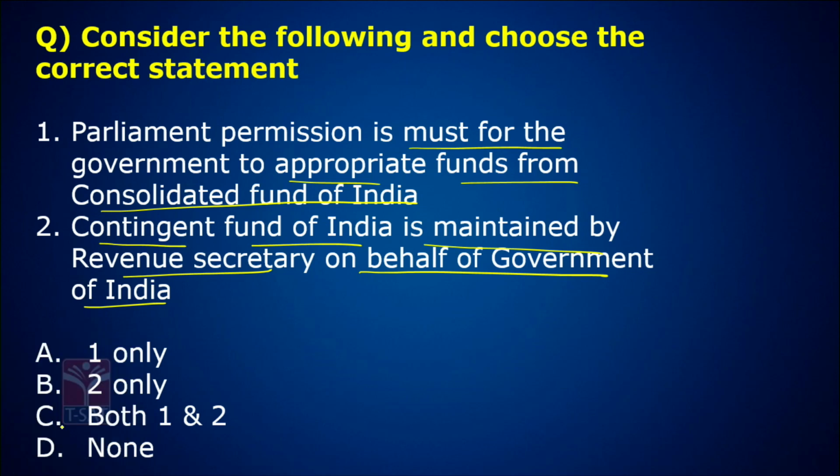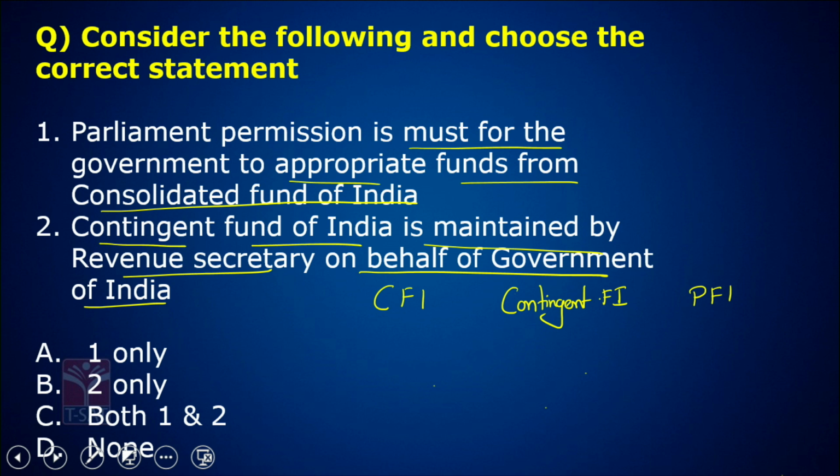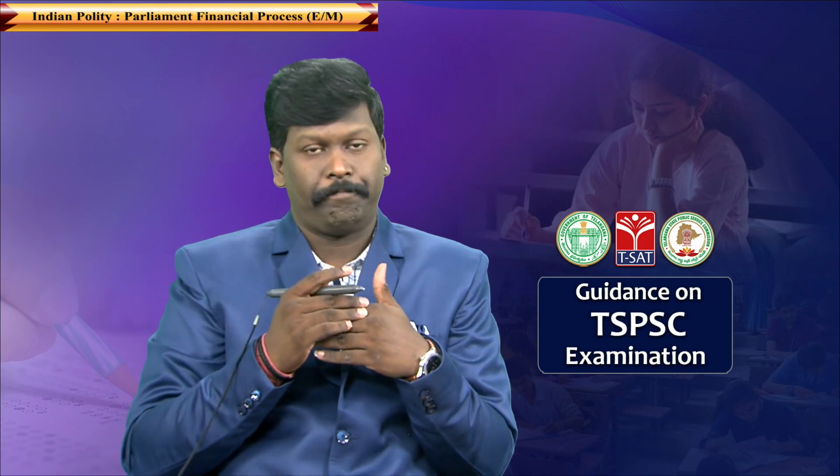Look at the screen. There are three types of funds. The first type of fund is called Consolidated Fund of India. The second type of fund is called Contingent Fund of India. And the third type of fund is called Public Fund of India. All these three types of funds are maintained by the government.